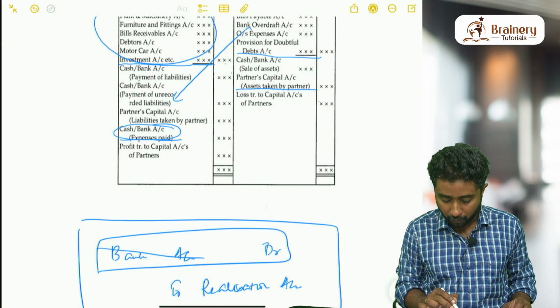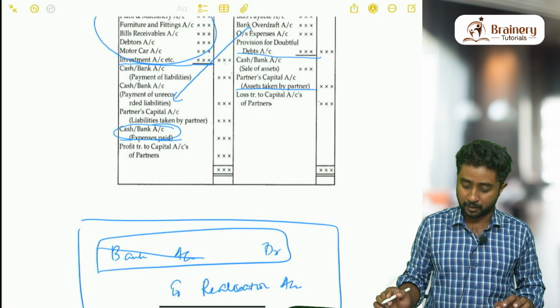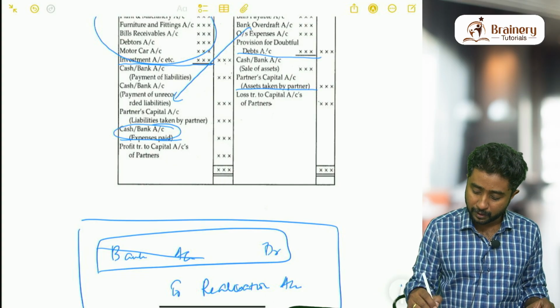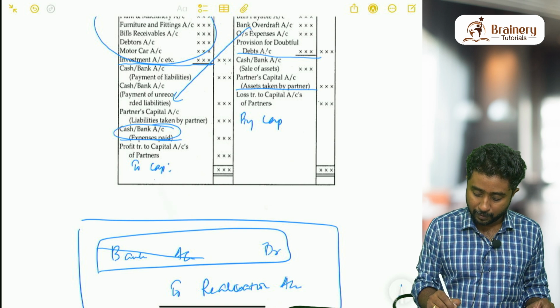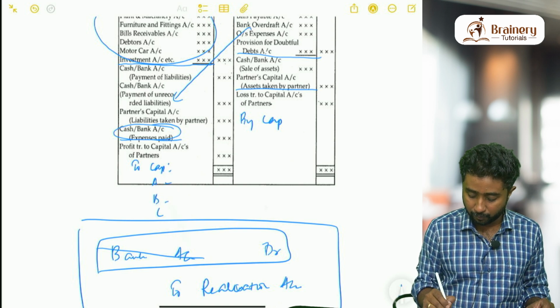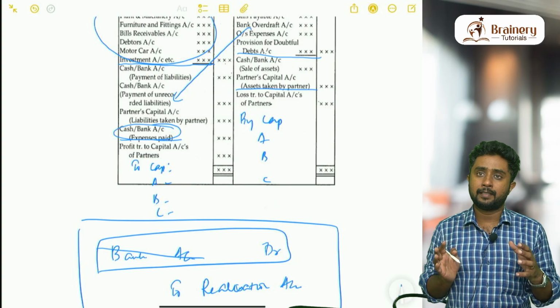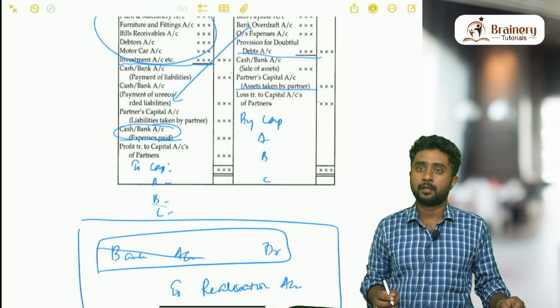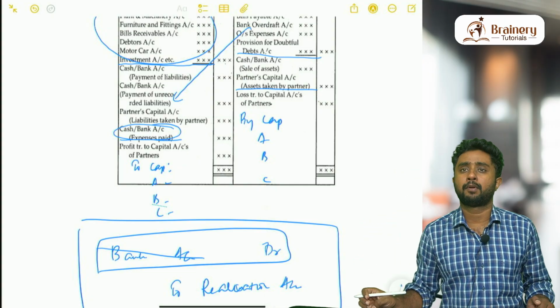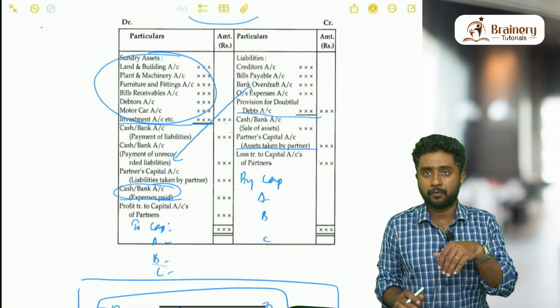Third part is profit transferred to capital account of the partners or loss transferred to capital account of the partners. Exactly, it is not like this. We will be writing like this: by capital here or to capital here, and partners' names A, B, C. Same like you are sharing your revaluation loss or profit. Now realization account is a nominal account. What do you mean by nominal account? Same like our profit and loss appropriation account only. So credit side, if it is more, when you are calculating the balance.